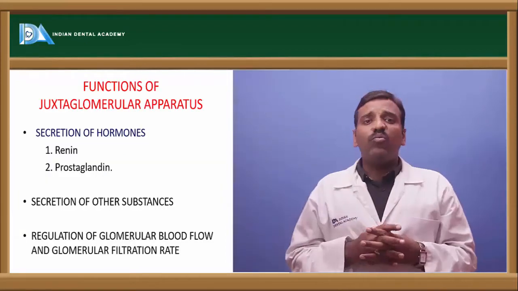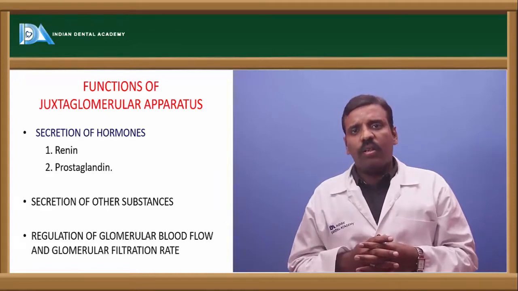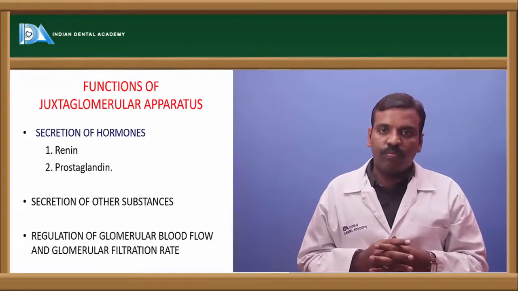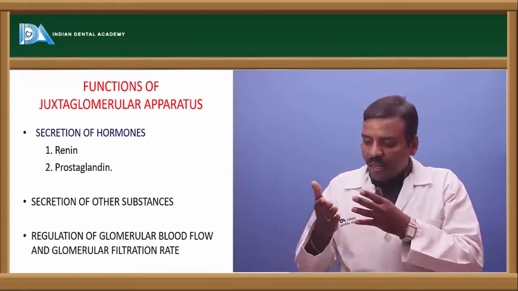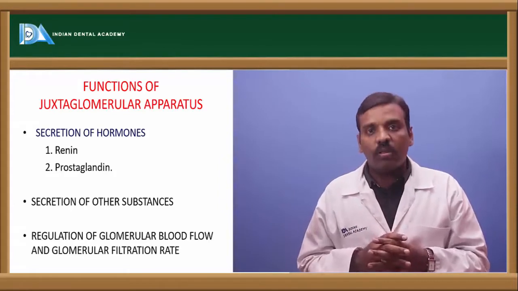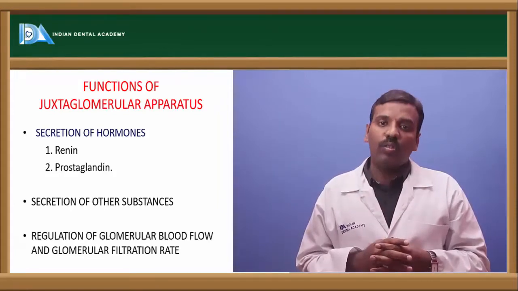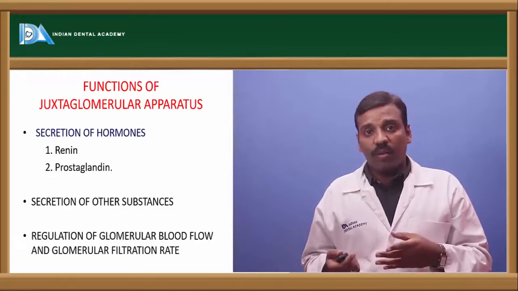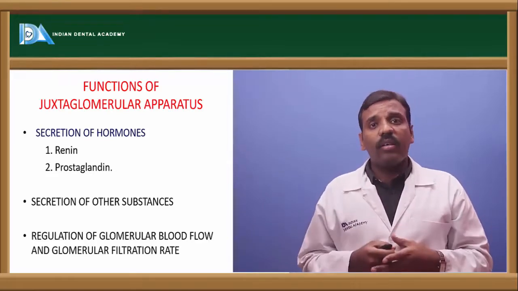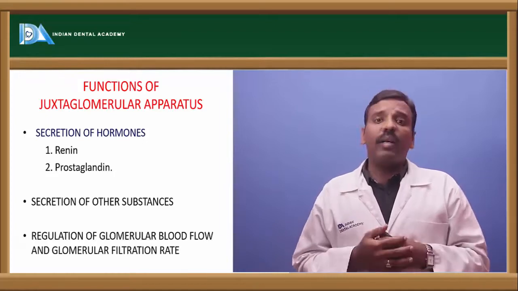And what is the function of this? It secretes hormones, and it maintains the blood pressure. So regulation of the blood pressure and the secretion of hormones. It secretes two types of hormones: one is renin and another one is prostaglandins. And next, it maintains blood pressure. How does it maintain blood pressure?